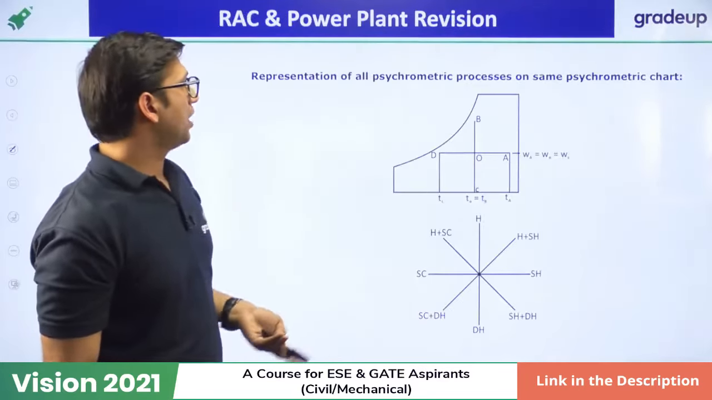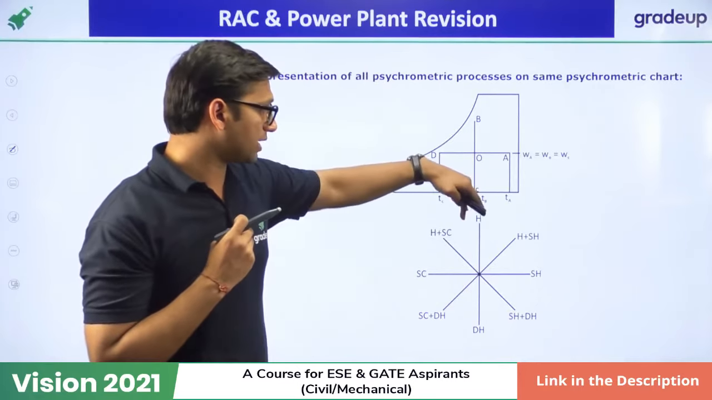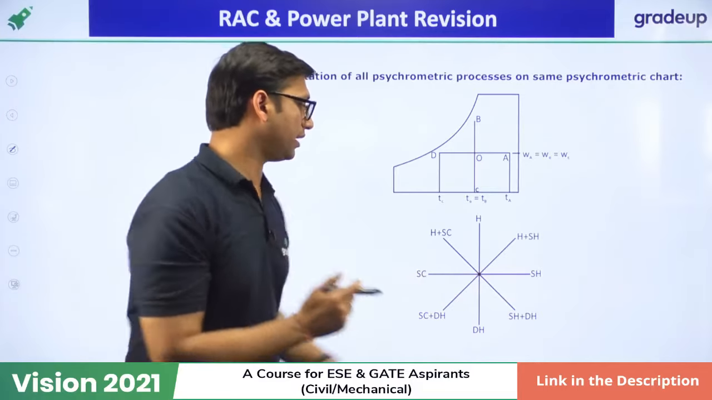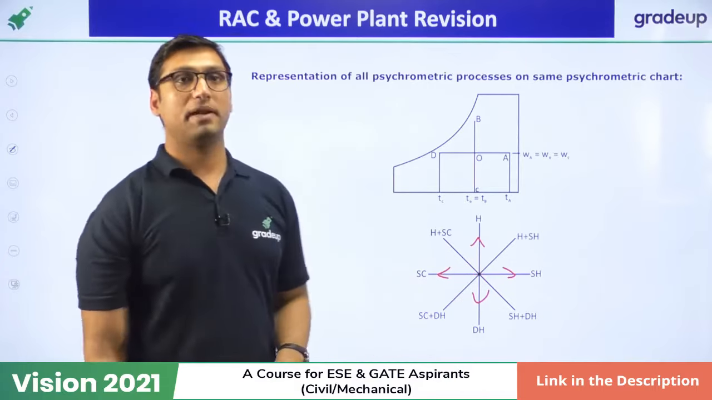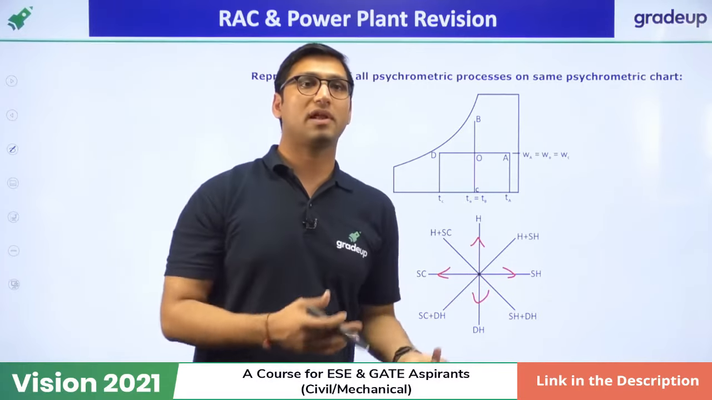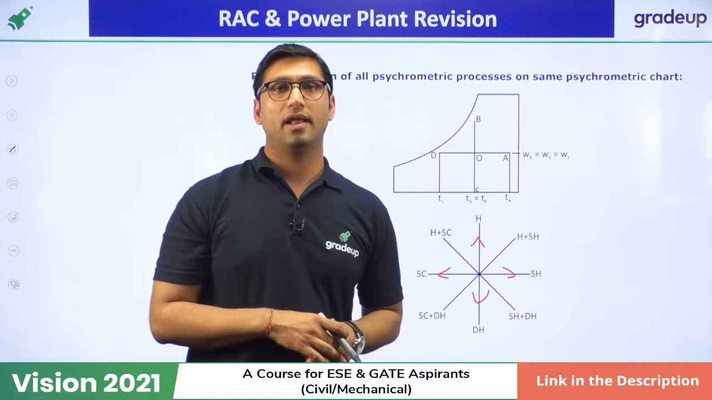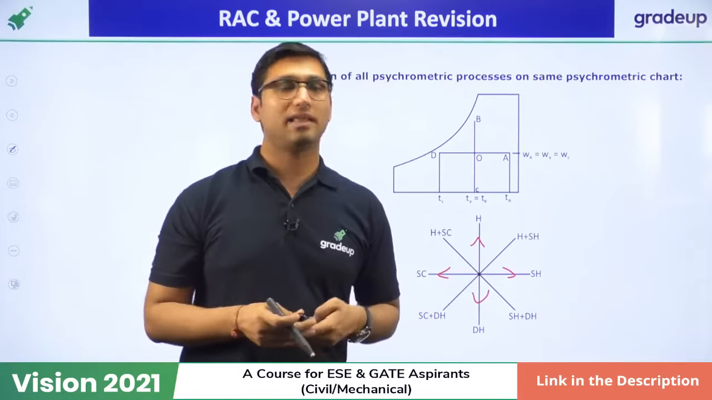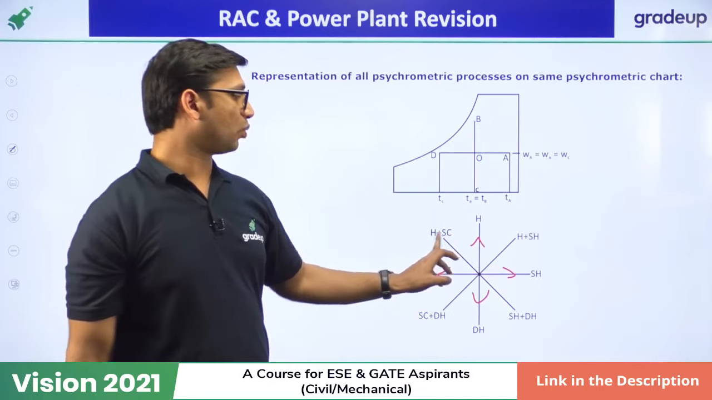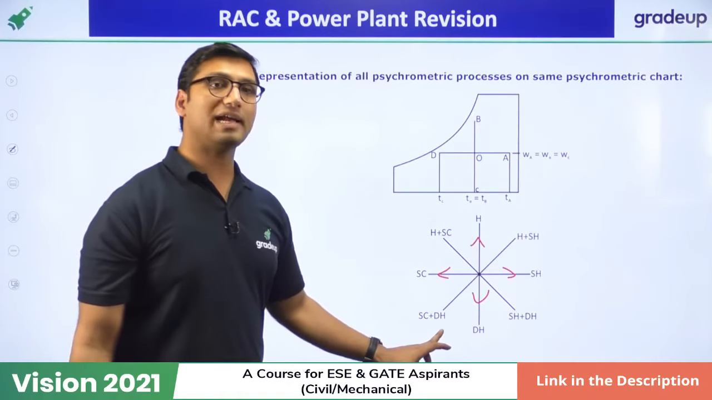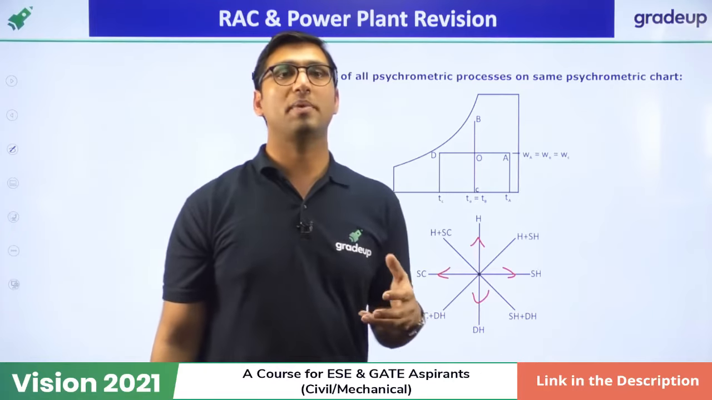Okay, now if you represent all these four processes on a single chart, it looks like this. This is humidification, then dehumidification, sensible cooling, sensible heating. But these are the four basic processes. In actual refrigeration and air conditioning, we don't use these four basic processes alone, we use combinations of them. So we have a total of 8 processes: heating and humidification, heating and dehumidification, sensible cooling and humidification, sensible cooling and dehumidification, and so on. So these are the total 8 psychrometric processes.